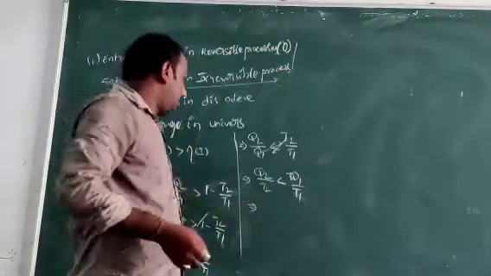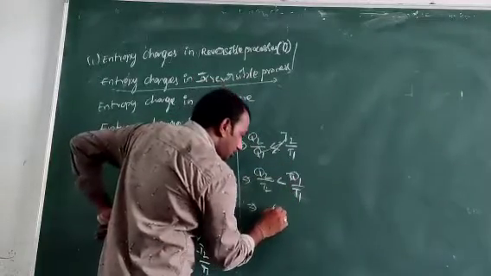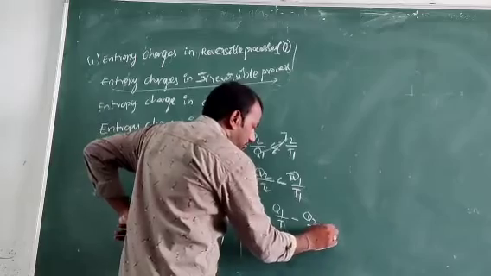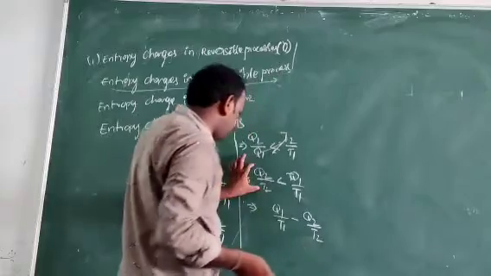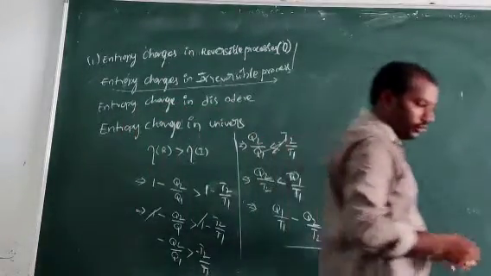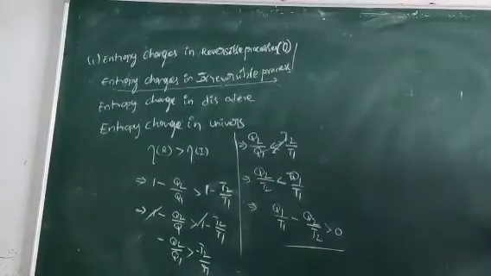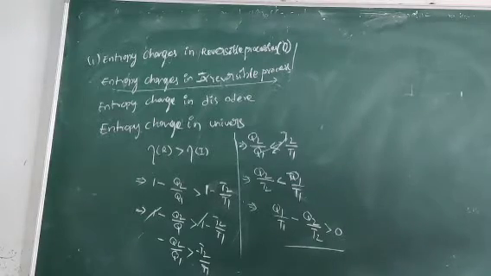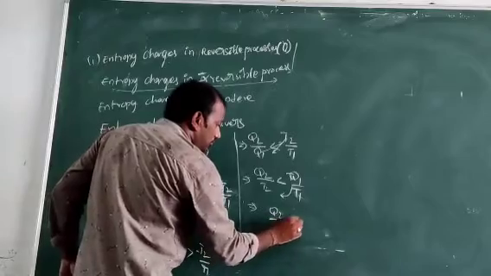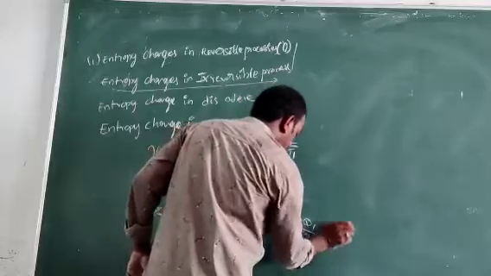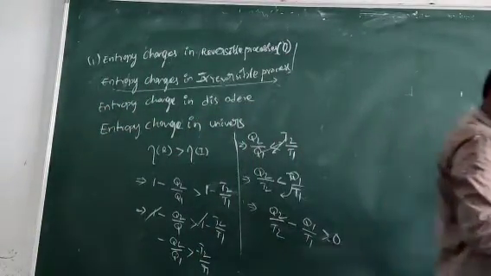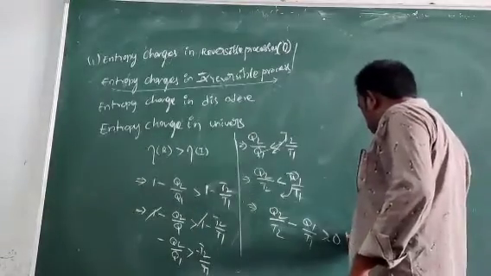Taking this step, Q1 by T1 minus Q2 by T2 is related to this term, and rearranging, Q2 by T2 minus Q1 by T1 is greater than 0.